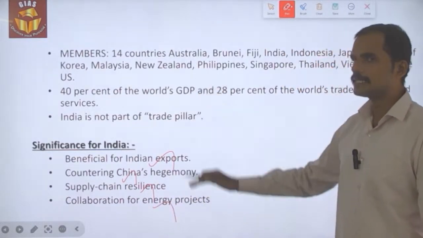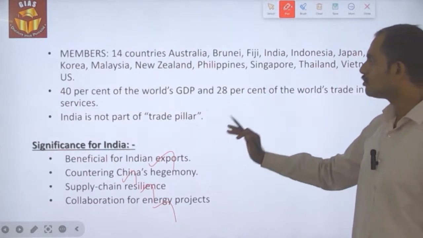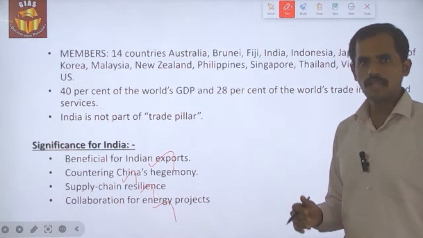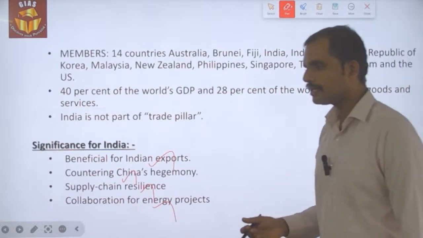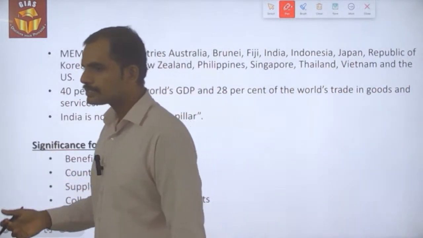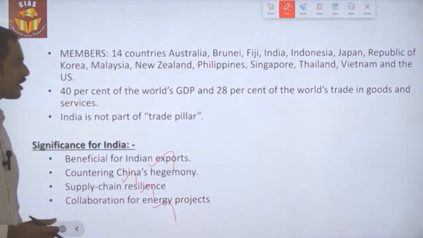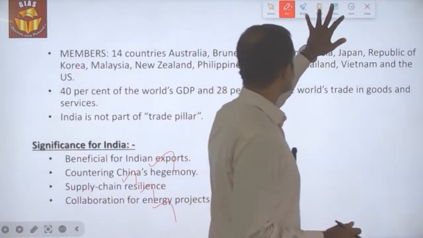Fourthly, collaboration on energy projects between the countries. It provides an opportunity to collaborate in terms of energy projects, so that it will act as one of the major contributors for India's aim to achieve a non-fossil fuel based economy. So these are all the significance which India has.